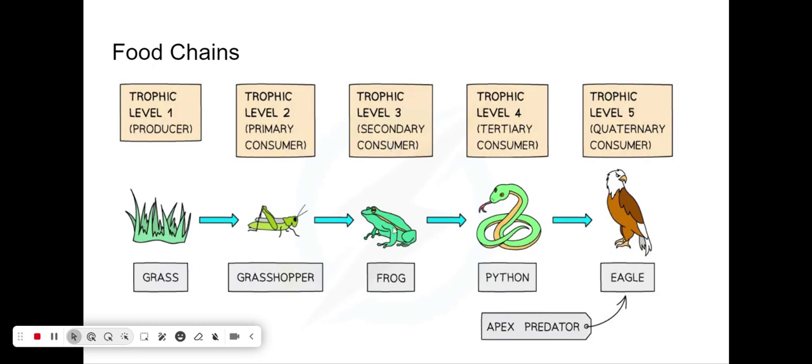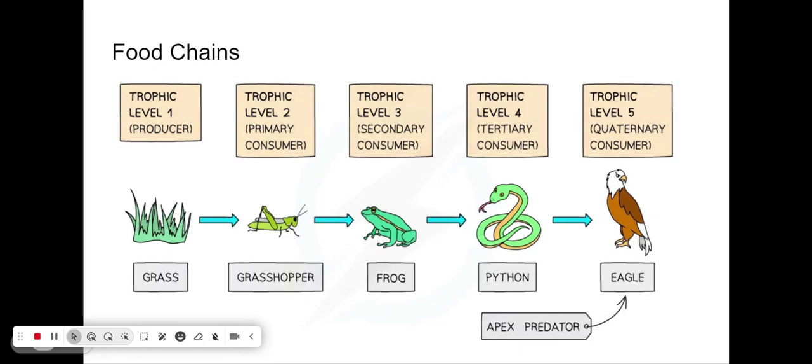This frog in this food chain would be considered a carnivore because it's eating another animal. Then we have a python. Again, it's a carnivore because it's eating another animal, but it's the third consumer, the tertiary consumer in this food chain. Last but not least, we have a quaternary consumer, which is this eagle, which would eat the python. The quaternary consumer is just a fourth consumer in the food chain.